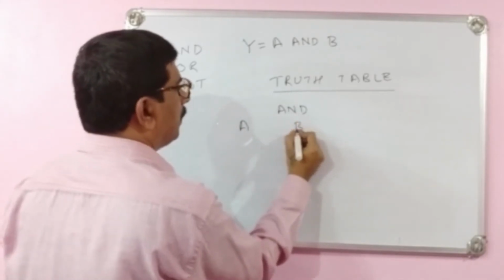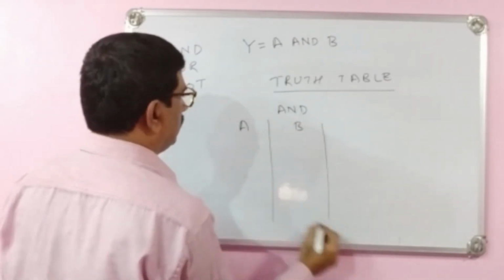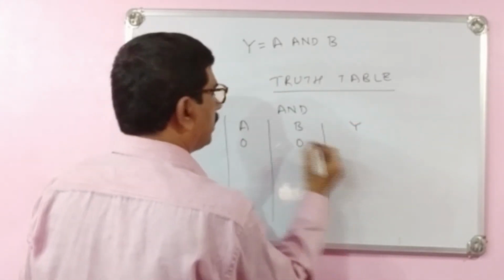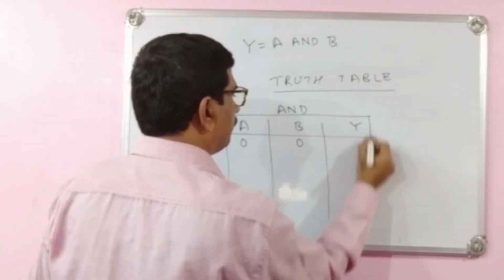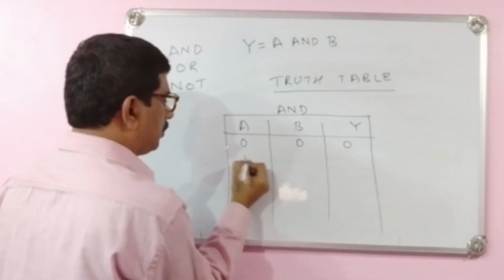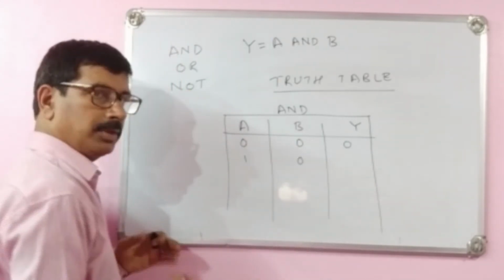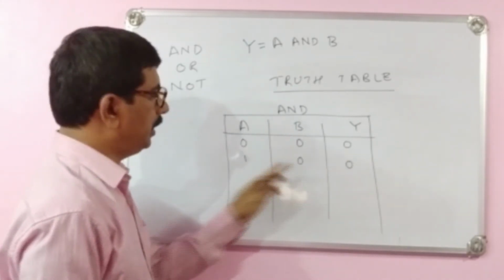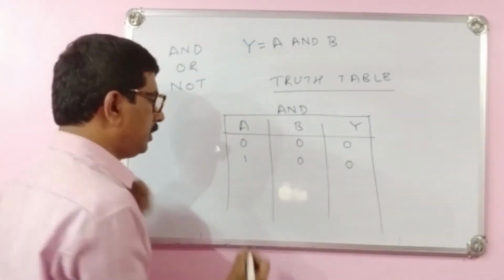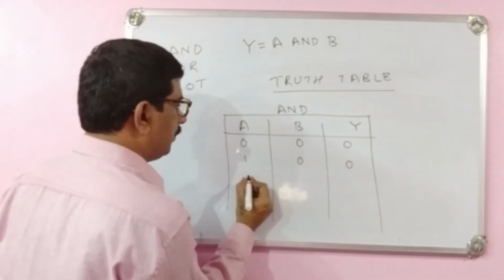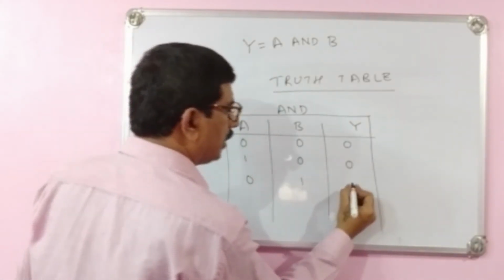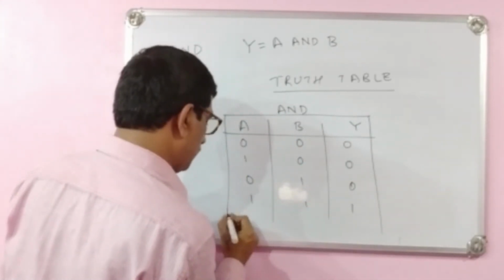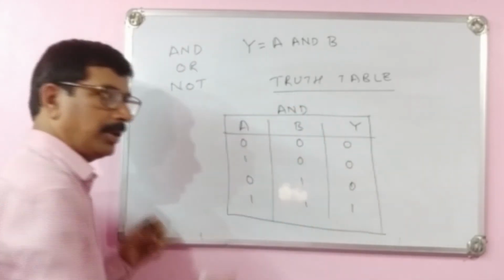A, B, so A is 0 and B is 0, the Y, the result is also 0. A is 1, B is 0, the result is 0, since 1 into 0, multiplication operator, means the result is 0. And 0, 1, again the result is 0. And 1, 1, the result is 1. This is called the truth table of AND.